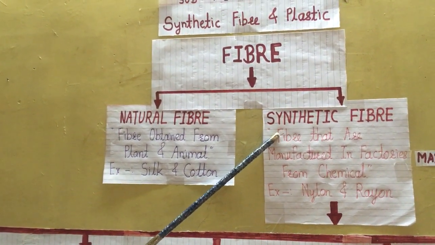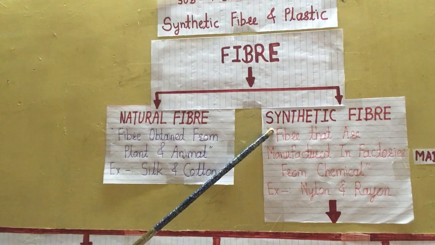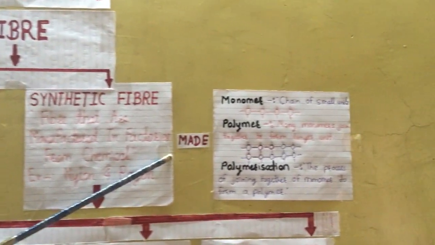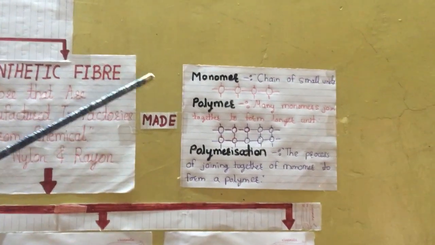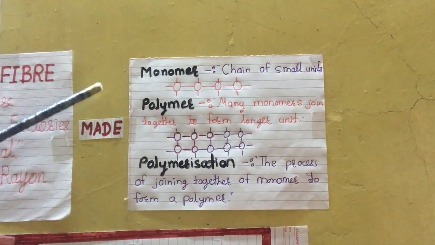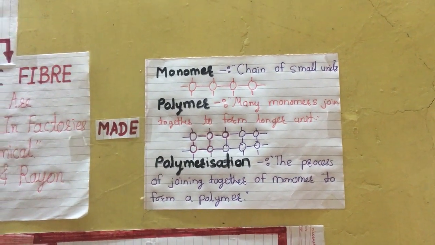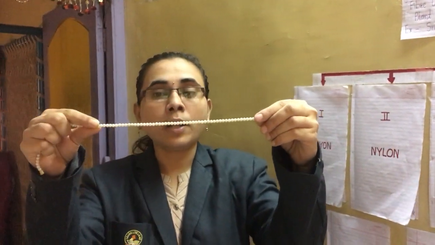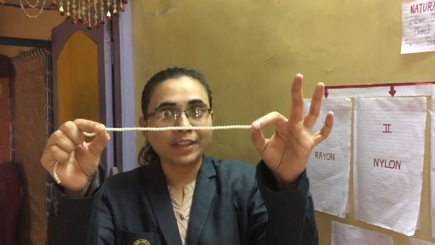Now the next point is how synthetic fiber is made. Synthetic fiber is made up of monomer, polymer and polymerization. So what is a monomer? Monomer means, for example, a braid of string. This braid is arranged in a thread.